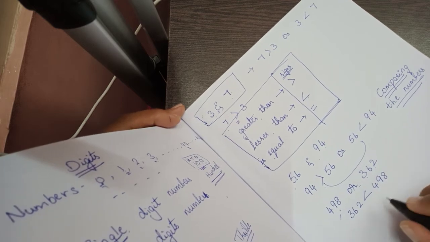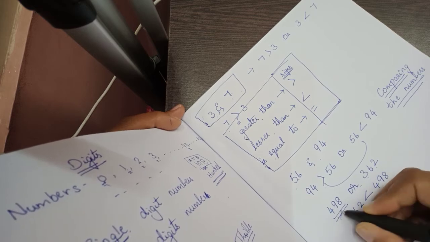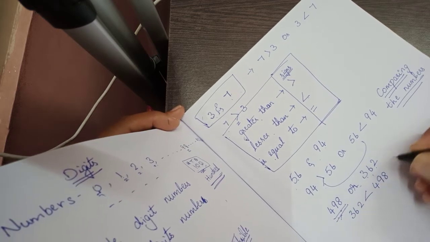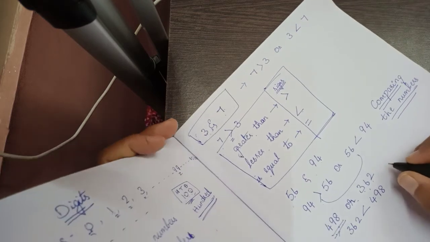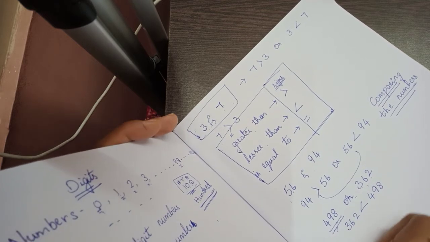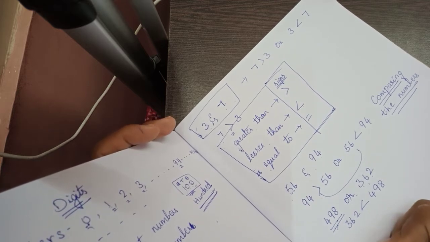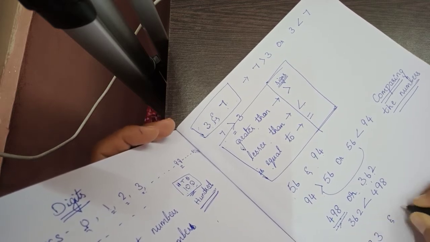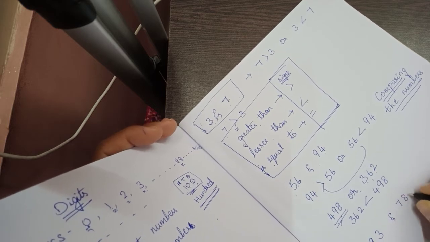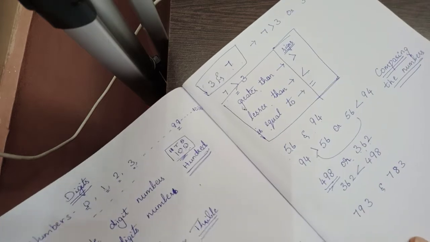So it is easy for us when one number is much greater than the other number. It is easy for us to compare. But what if I ask you to compare between 793 and 783? This might be a bit confusing.